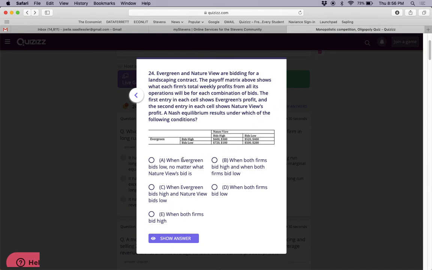Okay. Evergreen and NatureView are bidding for a landscaping contract. The payoff matrix above shows what each firm's total weekly profits from all its operations will be. Okay, what's the Nash equilibrium?